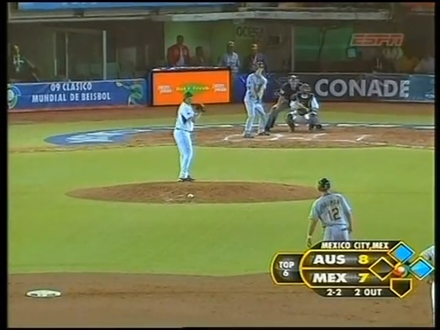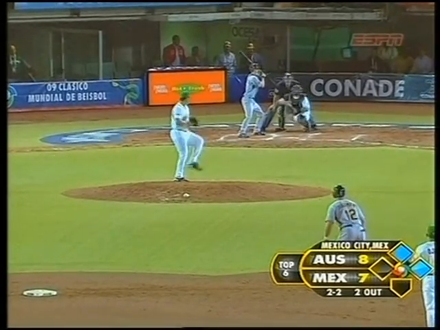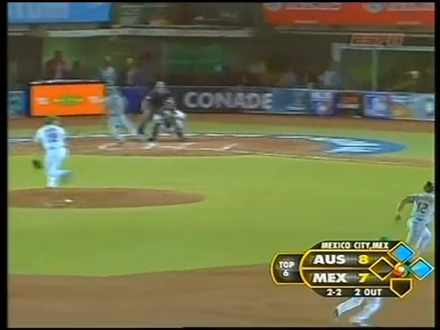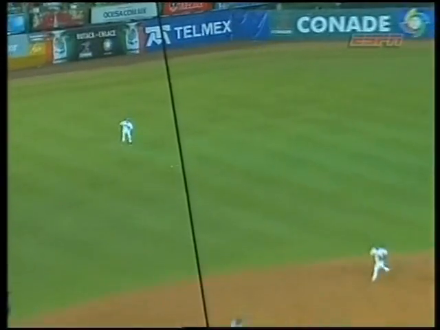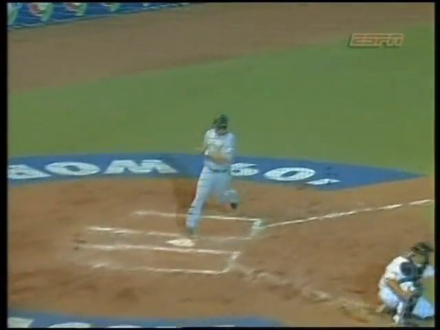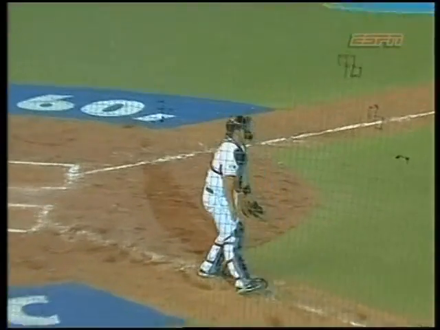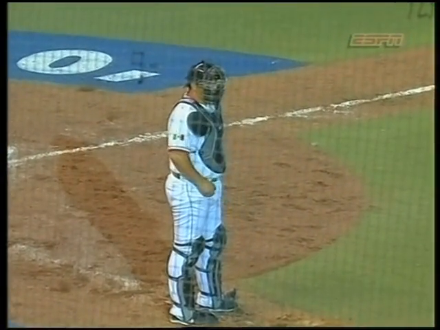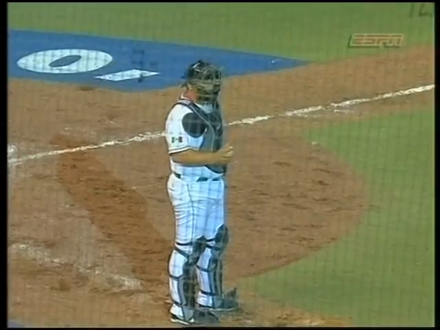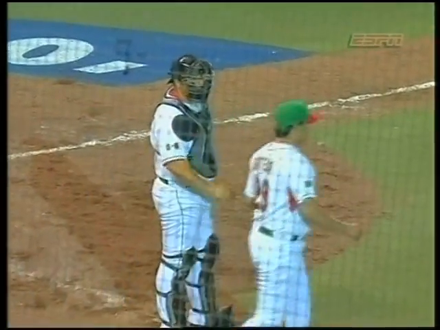2-2 count to James Beresford. And he throws one into left field for a base hit. Harmon rounding third. Throw to the plate, not in time. Australia takes a 9-7 lead. A 2-out rally here in the 6th inning.